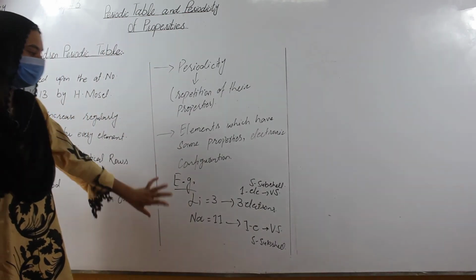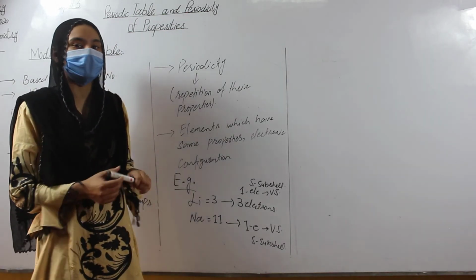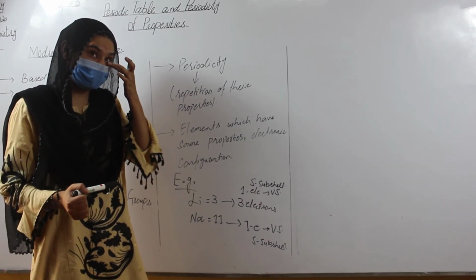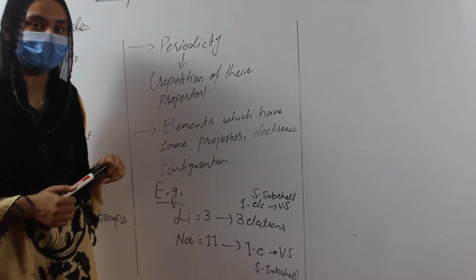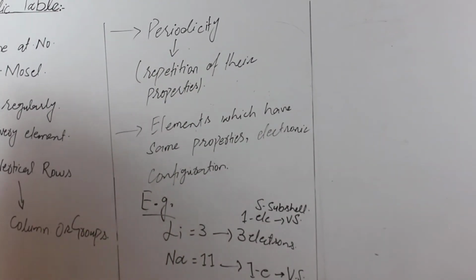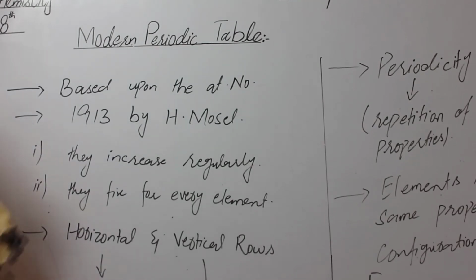That's why this is the arrangement of the modern periodic table, which is based upon the atomic number of the elements. Now I repeat this lecture. Today our topic is the modern periodic table. The modern periodic table is based upon the atomic number, which was discovered in the 1930s by H. Moseley.